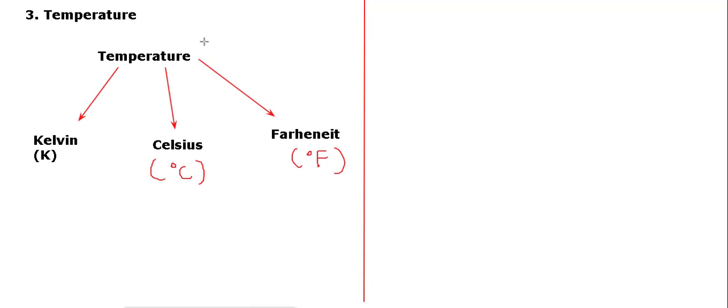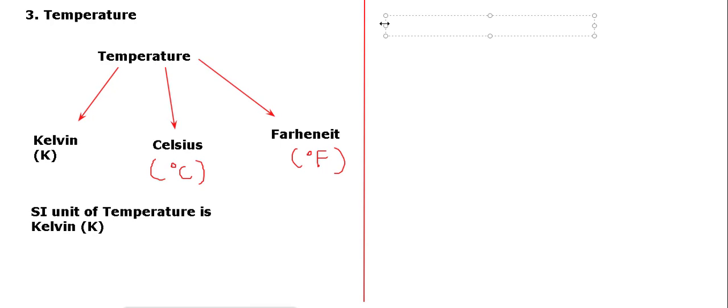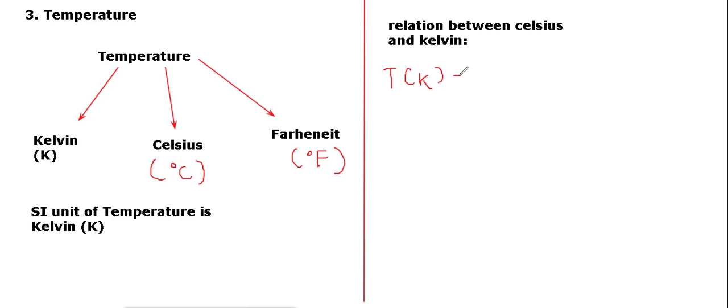If someone asks you what is the SI unit of temperature, always remember the SI unit of temperature is Kelvin, given by capital K. The relation between Celsius and Kelvin we can write as: temperature in Kelvin is equal to temperature in degree Celsius plus 273.15.